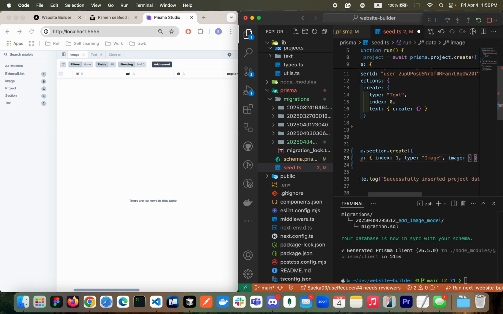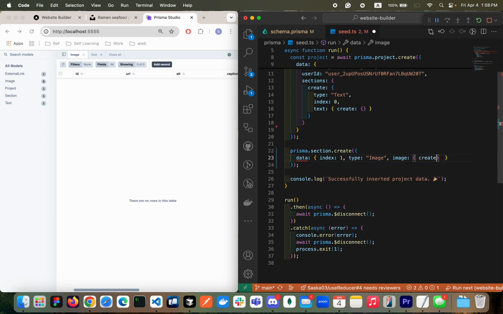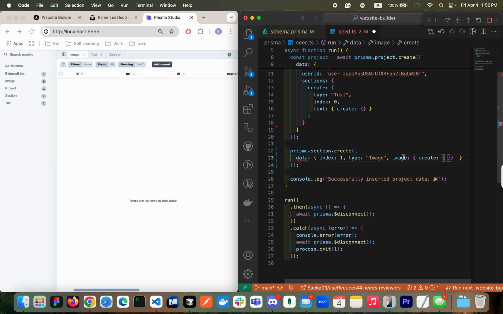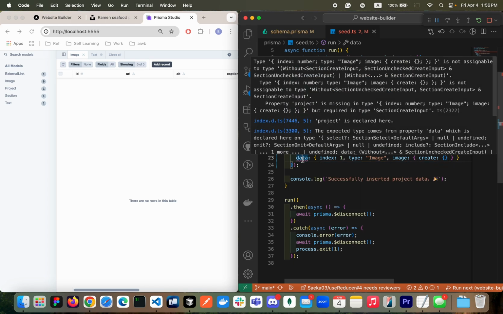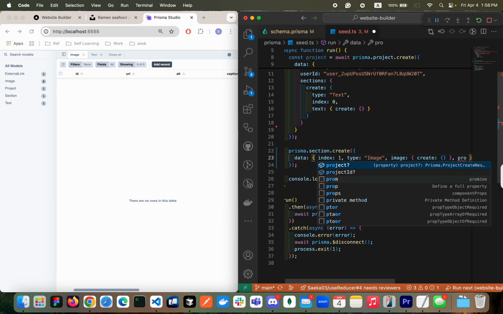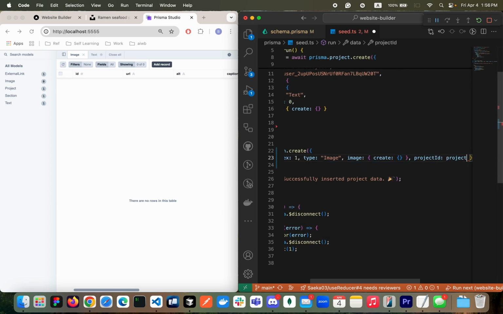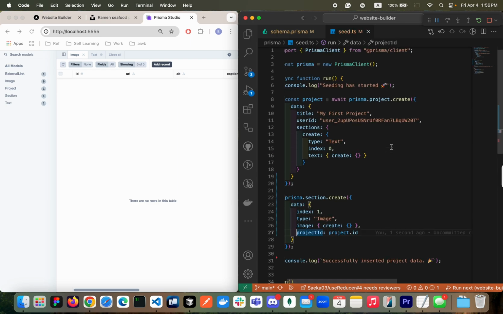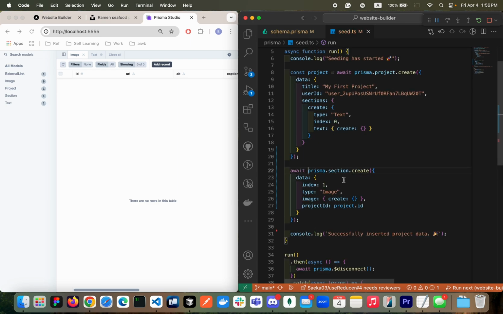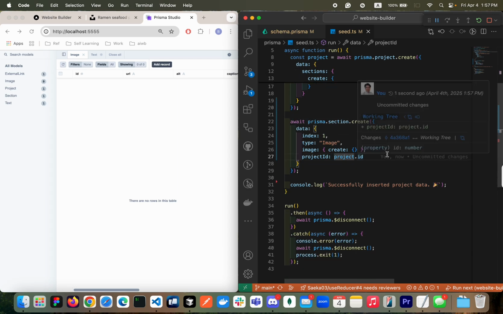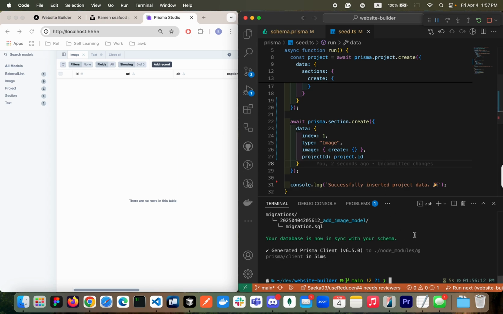Here, we're gonna create the new record. We don't need to add anything since everything is optional. This one is still complaining because we have not passed the project ID here. The project ID is the project that we generated right above this guy. Then we're gonna just add an await, and then I'm just gonna quickly check. Let's run the seeding file. If you want to run the seed file, just to reset the database, okay?